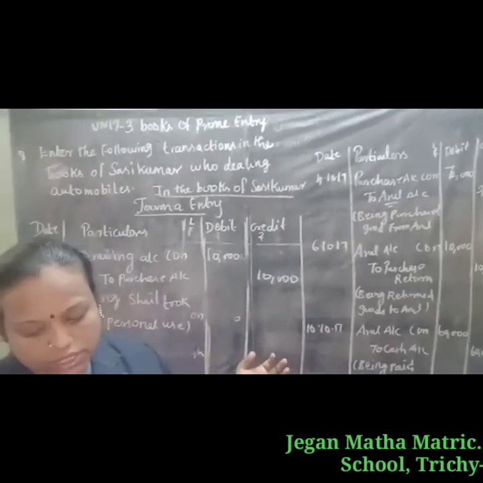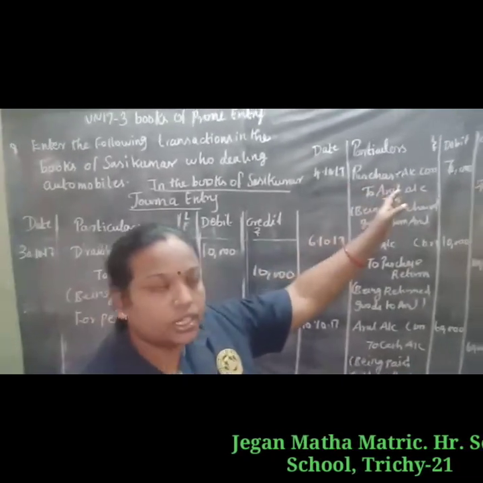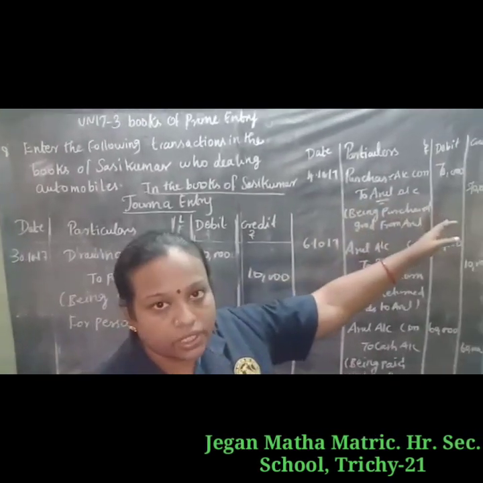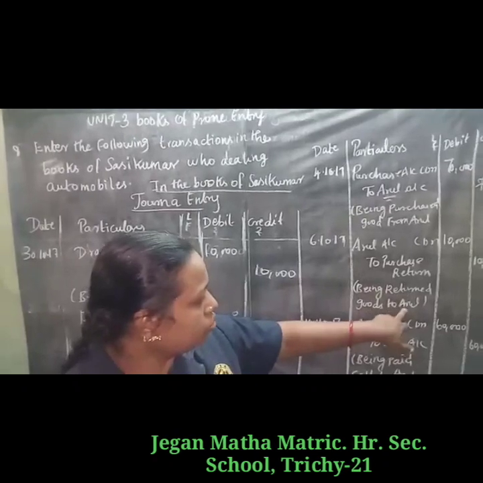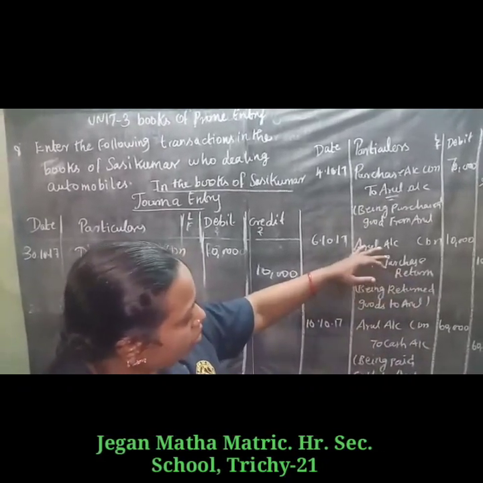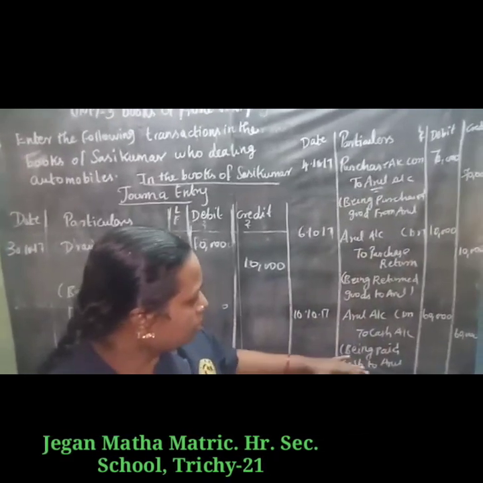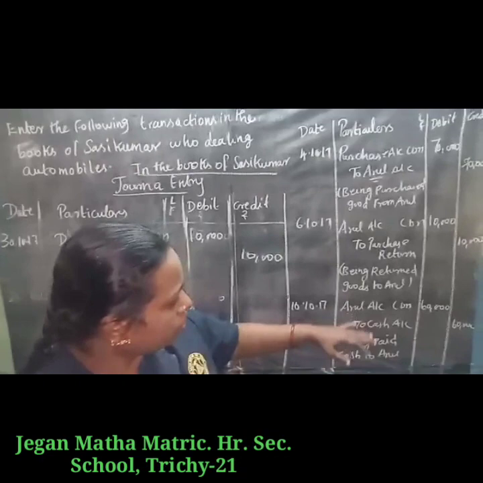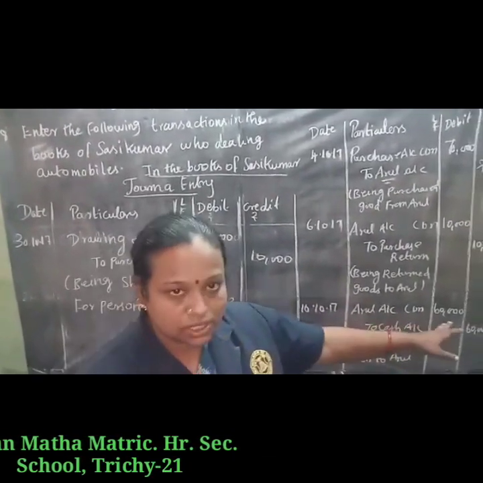Third transaction, purchased goods from Arul: purchase account debtor to Arul account, 70,000. Then next, returned goods to Arul, so purchase return. Who is the receiver? Arul. So Arul account debtor to purchase return, 10,000. Then paid cash to Arul. Who is the receiver? Arul. So Arul account debtor to cash, 60,000.